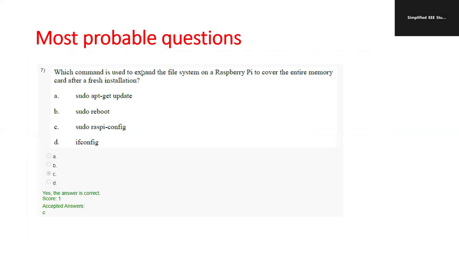Which command is used to expand the file system in Raspberry Pi to cover the entire memory card after the fresh installation? So you can go for sudo raspi-config. So please check out option C, sudo raspi-config. C is the right answer. Okay, kindly check out the right answer.